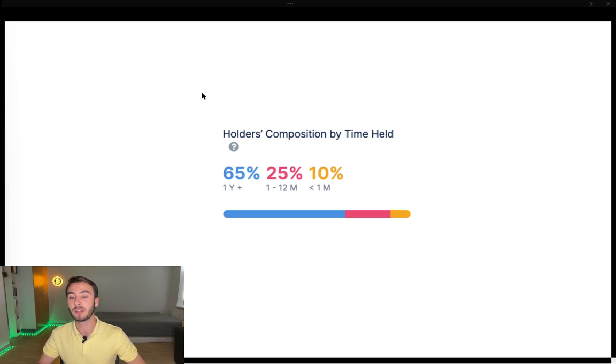The next metric I want to talk about is the distribution of the ownership of all Bitcoin. We can see here that 65% of the Bitcoin owners have held them for over a year, representing the holders, 25% between 1 to 12 months, representing the cruisers, and only 10% within a month or less, representing the traders. Now guys, I'm talking numbers here. It doesn't matter if you're a Bitcoin pro or a Bitcoin hater, the numbers are here, saying that 65% of the Bitcoin owners have been holding them for over a year, and it means that basically they are long term.